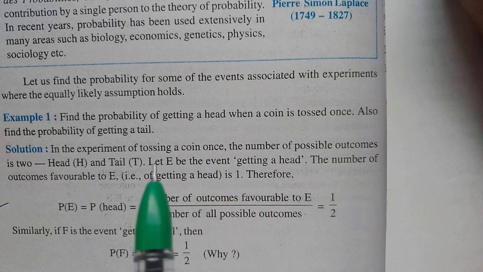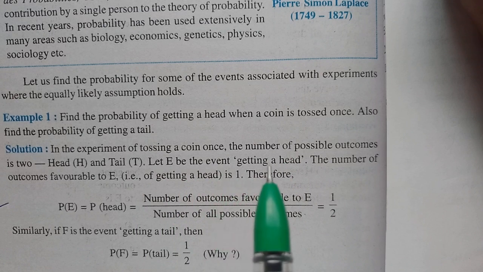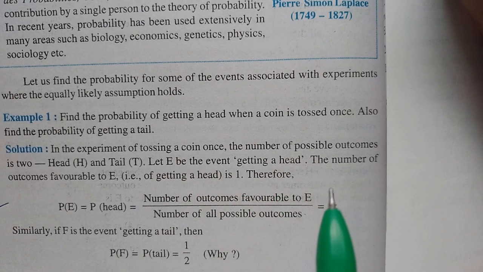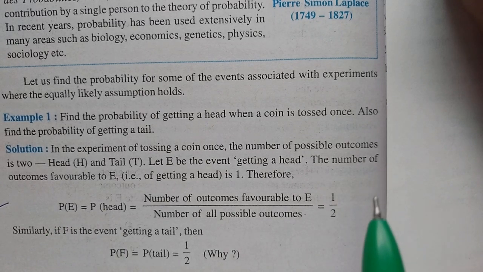E is our event of getting a head, that is 1, because one time only we are getting head, so here 1. And possible outcomes 2. Possible outcomes means what? Either we get head or tail, meaning possible outcomes is 2. So it is 1 upon 2. Answer is what? P(E) equal to 1 upon 2.